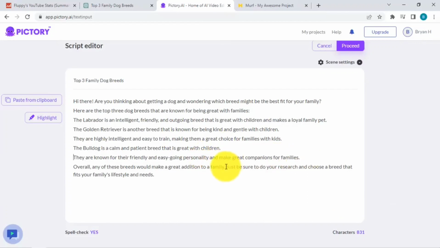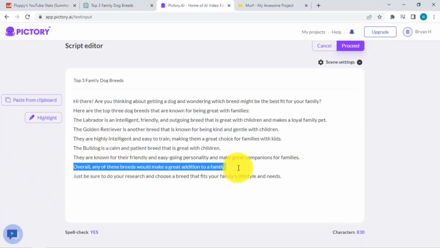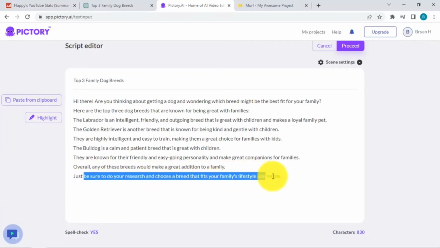The really cool thing with ChatGPT is, if you notice, it also created the ending of the script, just to make it very clean from start to finish. You could see over here, overall, any of these breeds would make a great addition to the family. Just be sure to do your research and choose a breed that fits your family's lifestyle and needs. It's very clean, like it's written by a human person.